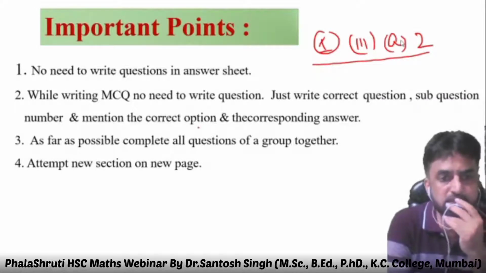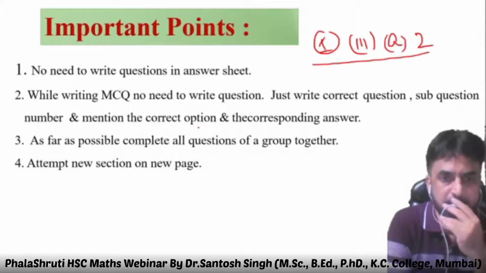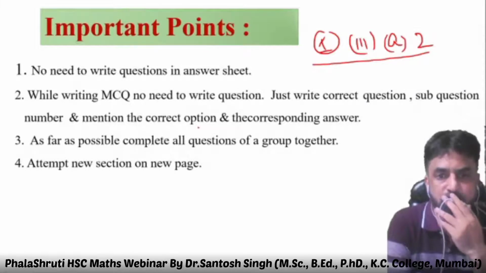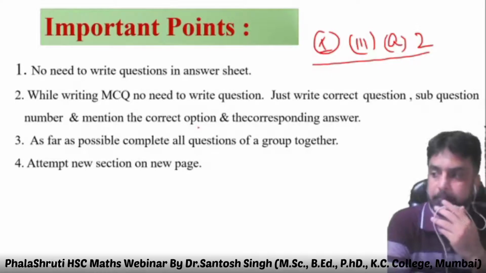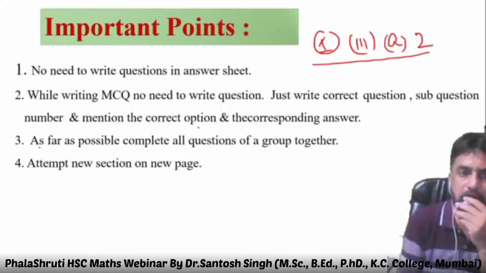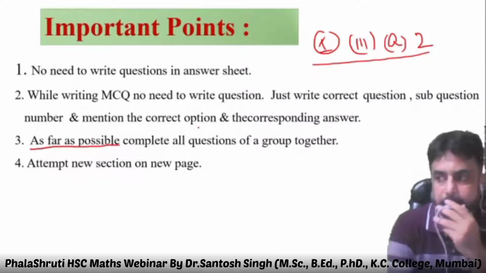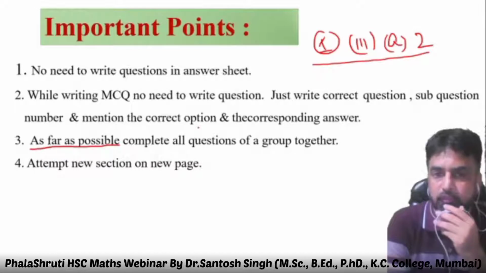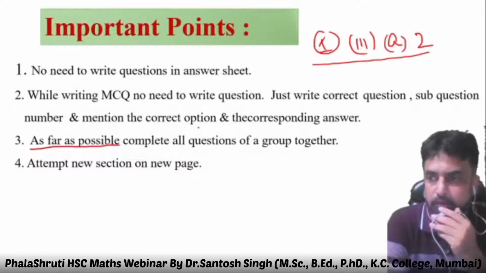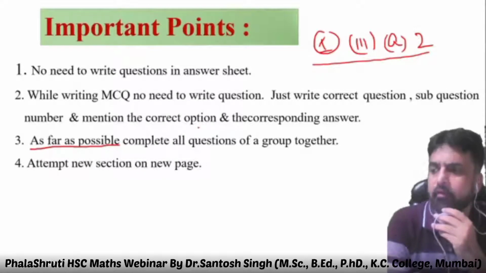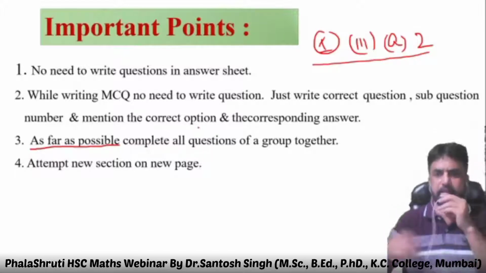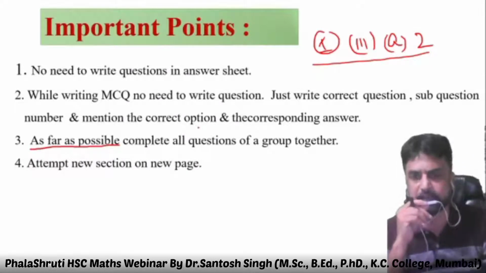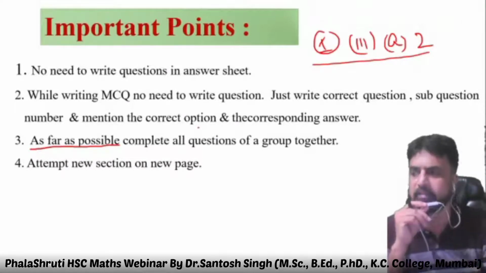Attempt new section as far as possible. Complete all questions of a group together. I have used the words as far as possible. Don't do this, thinking that sir said to do everything together. If you have left out any sum, please rewrite. Whenever you are remembering, wherever you are getting time, wherever you are getting space, write it down.